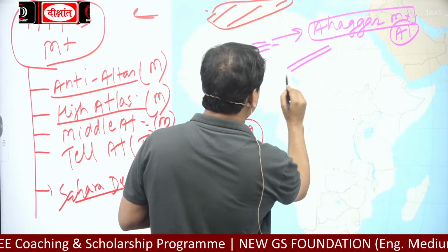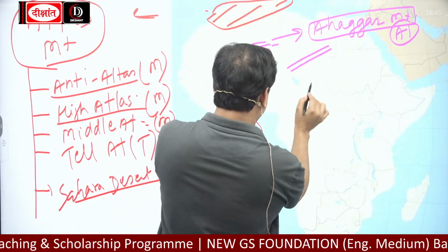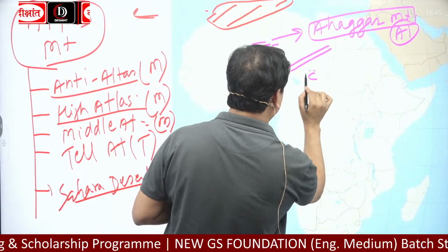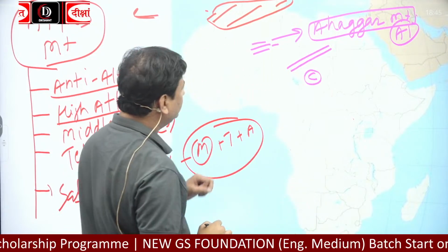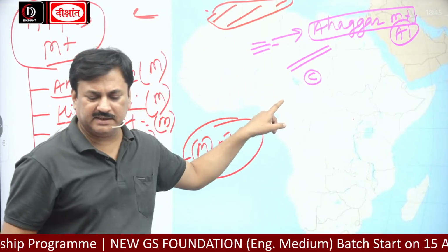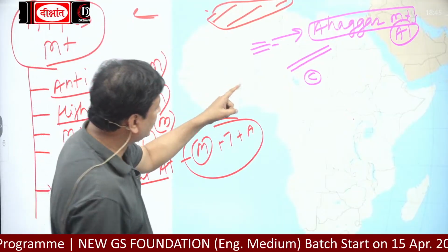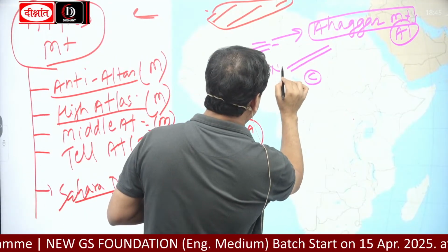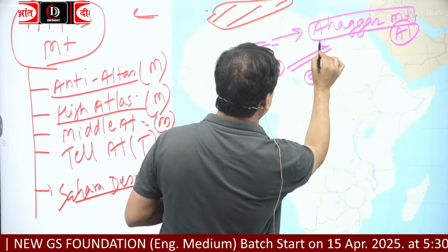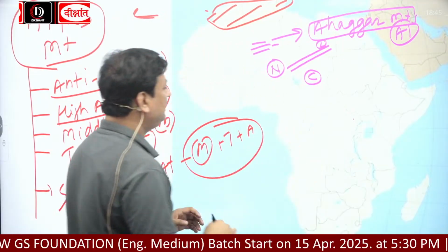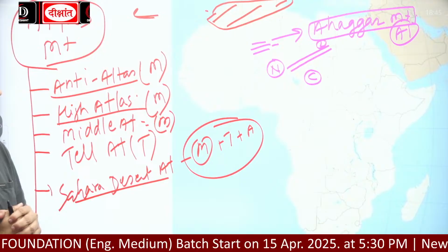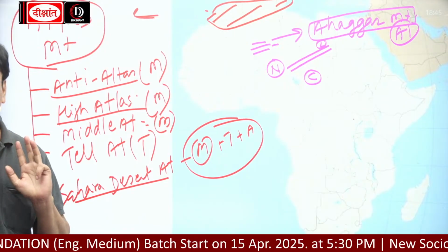Here this is Chad, this is Niger, and this is Libya. So this is Tibesti mountain. It is in these 3 countries.